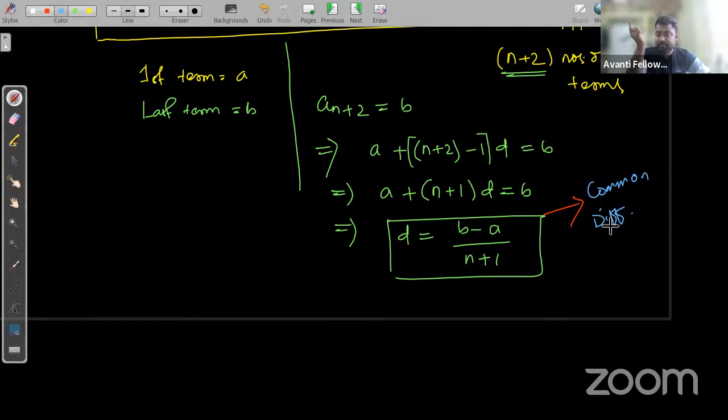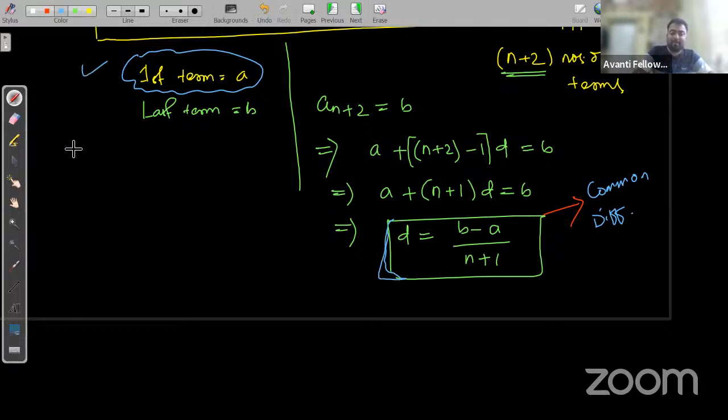Yes or no? So you have the first term and you have the common difference. Now you can find all the n arithmetic means, yes or no? By using this formula, you can find the common difference.